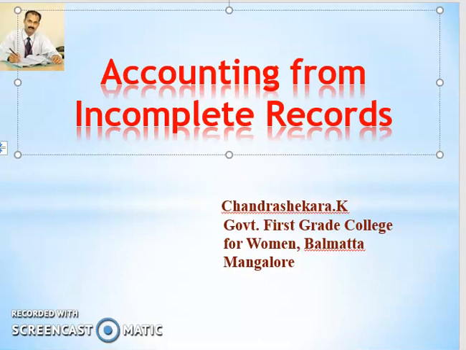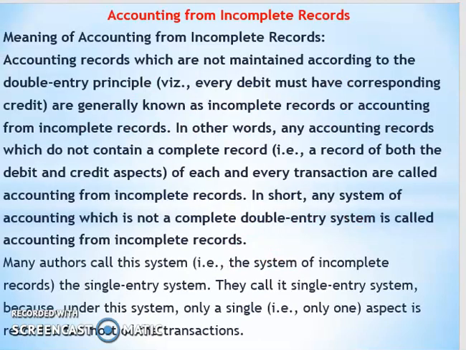Hello students, let us try to understand the new chapter in financial accounting, accounting from incomplete records. First of all, let us try to understand the meaning of accounting from incomplete records.